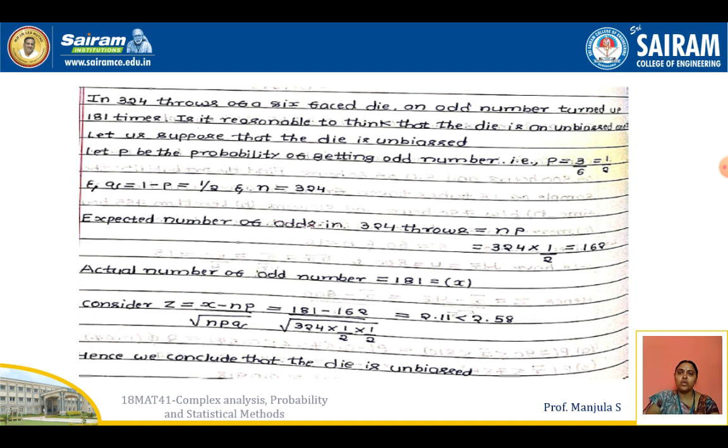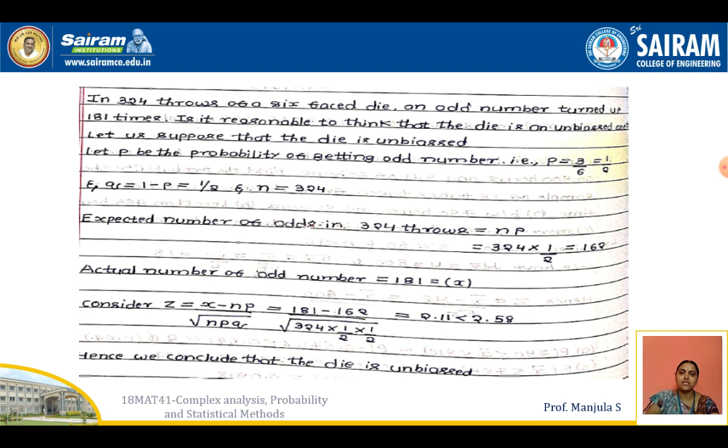In 324 throws of a 6-faced die, an odd number turns up 181 times. Is it reasonable to think that the die is an unbiased one? First we state the hypothesis that the die is unbiased. We find p for one throw, the probability of getting an odd number. Odd numbers are 1, 3, 5 out of 6 chances, so 3 by 6 is 1 by 2. Of course q is 1 minus p, that is 1 by 2. N is given as 324 throws.